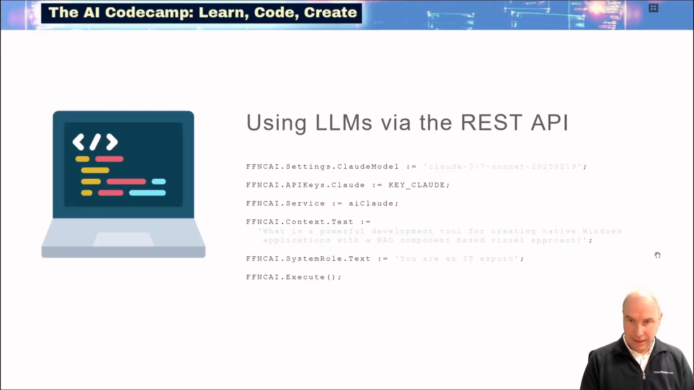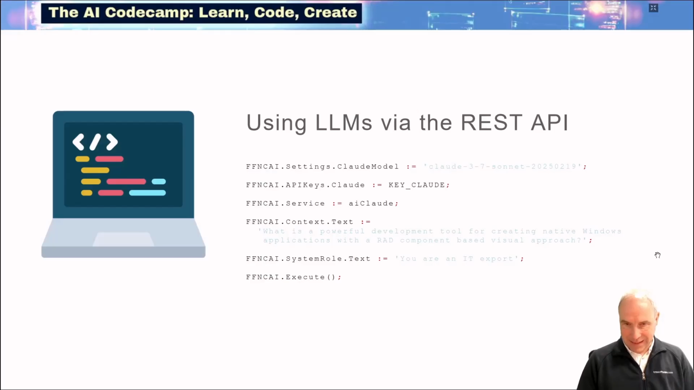So technically, if we look at the code to achieve that, here you can see that we are using Claude from Anthropic that is selected in the FNC Cloud AI component with the service property, and you select the API key for Claude and also configure the Claude model that you want to use.